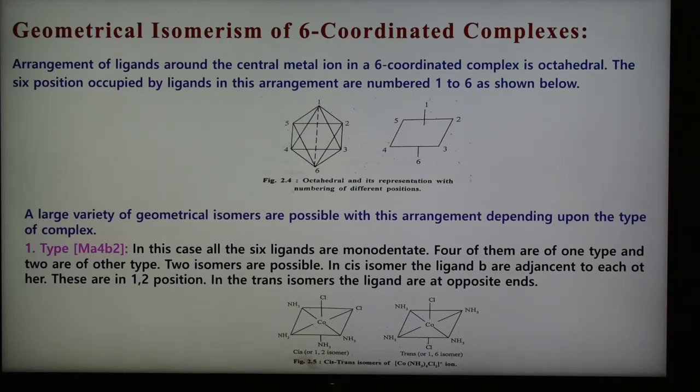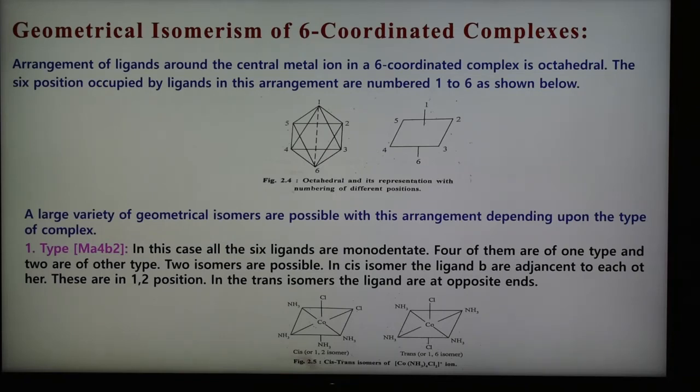2 isomers are possible. In the cis isomer, the ligands B are adjacent to each other, in a 1-2 position, and the other positions are occupied by the ligand A. In the trans isomer, the ligands B are at the opposite ends, and the rest of the positions are occupied by the other ligand. A well-known example of this type is the dichlorotetraamine cobalt ion.